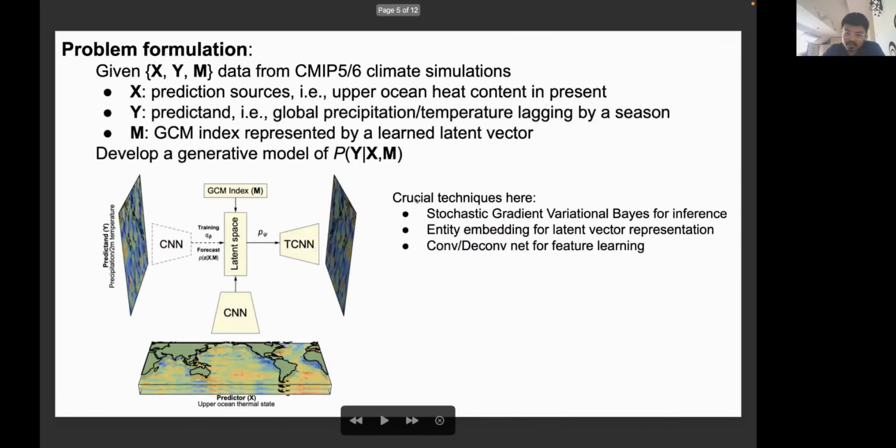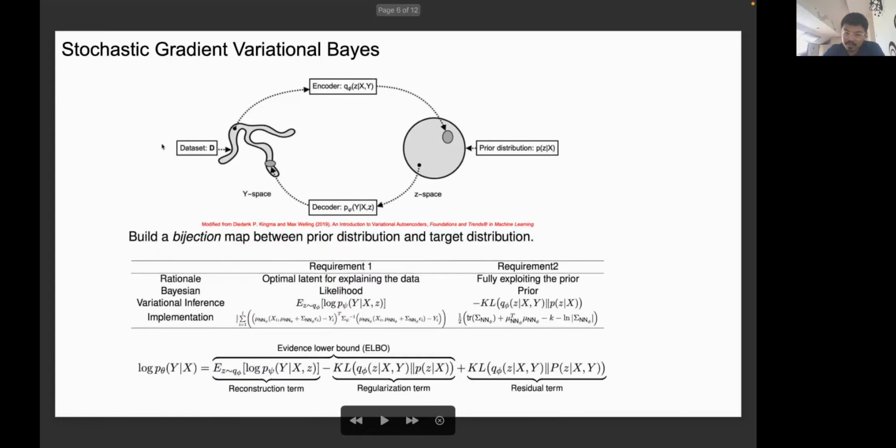And let me give some words about stochastic gradient variational Bayes, or so-called variational autoencoder. What this method addresses is that we have a high-dimensional distribution that we don't know, but we only have limited samples. How can we estimate this high-dimensional distribution? Or how can we efficiently draw samples from this distribution?